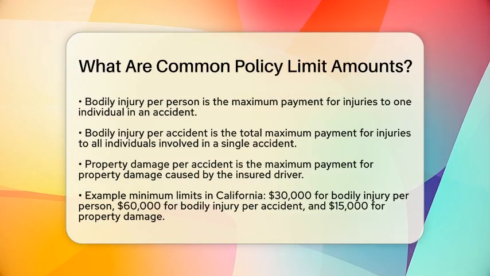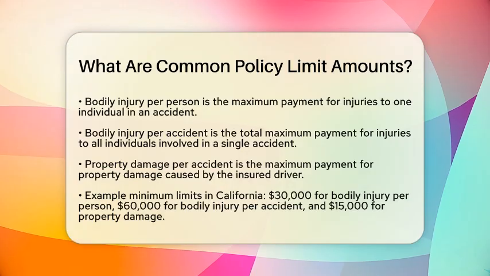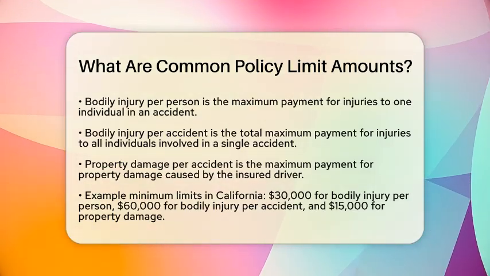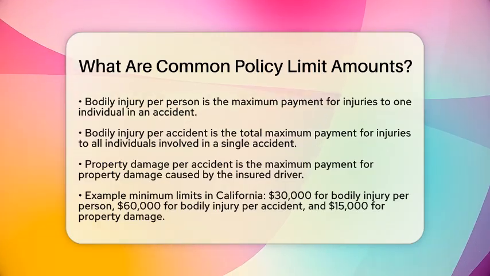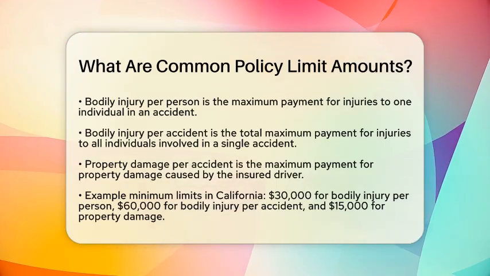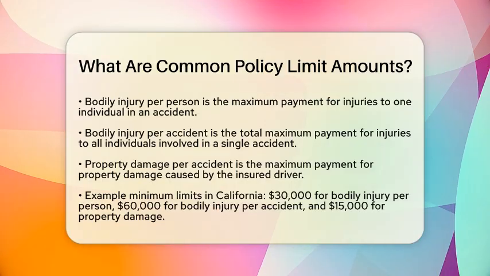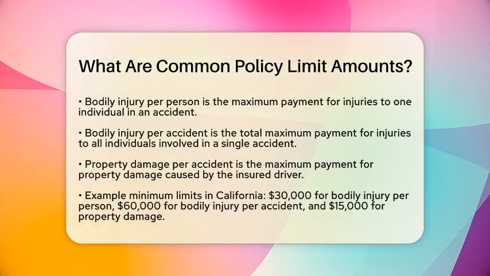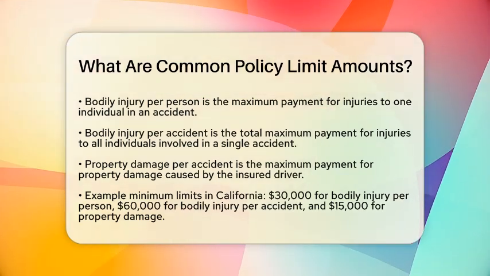For example, in California, the minimum limits are $30,000 for bodily injury per person, $60,000 for bodily injury per accident, and $15,000 for property damage. In Texas, the limits are $30,000 for bodily injury per person, $60,000 for bodily injury per accident, and $25,000 for property damage. While these minimums are legally required, they may not provide enough protection in serious accidents.